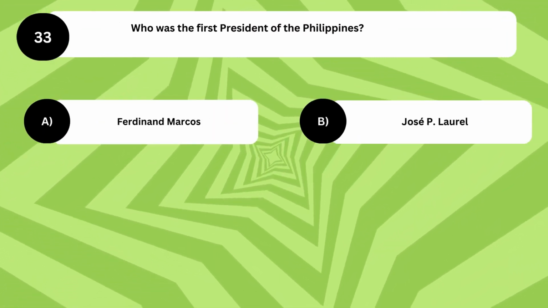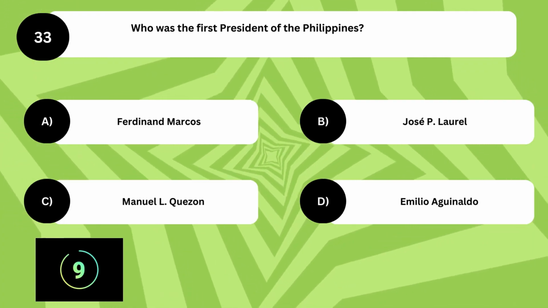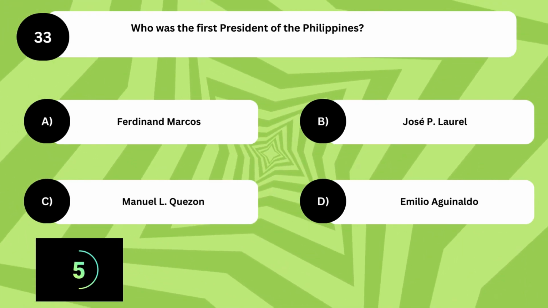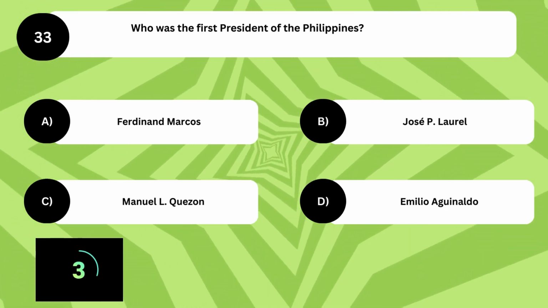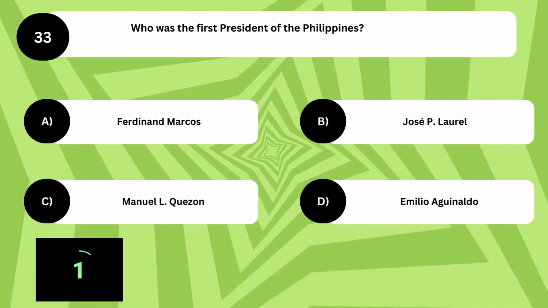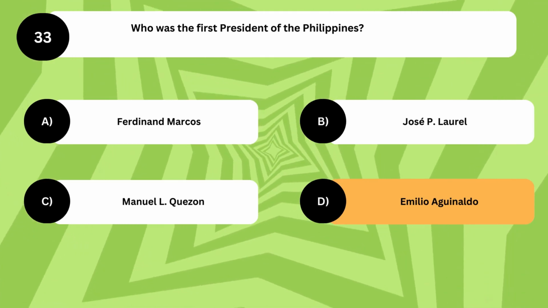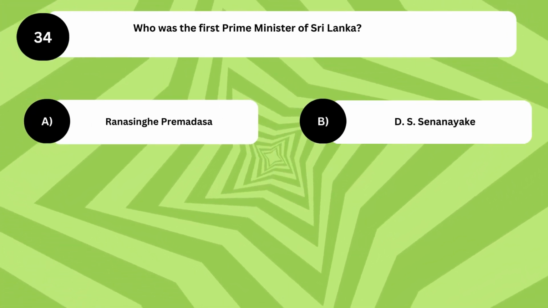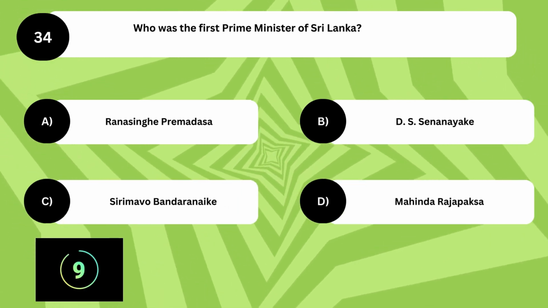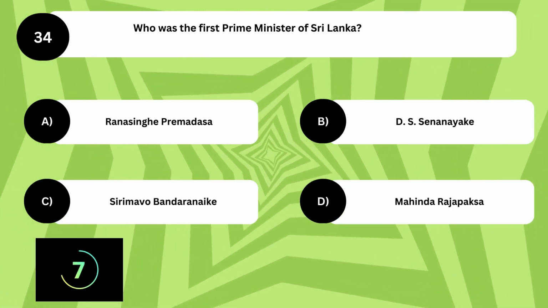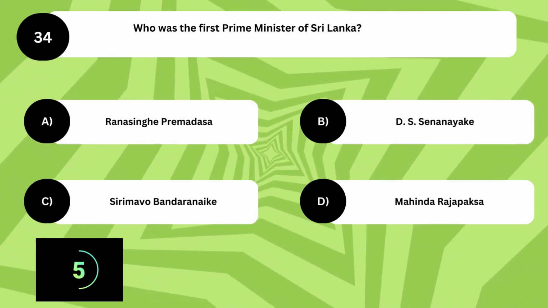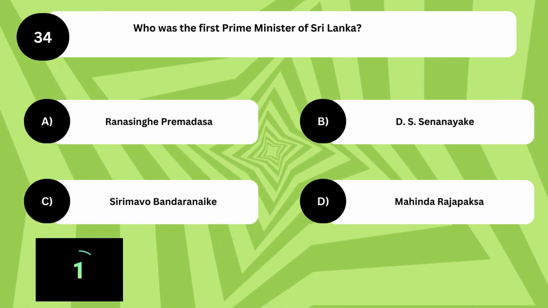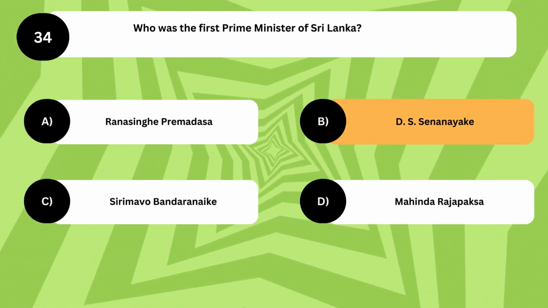Who was the first president of the Philippines? The answer is D. Emilio Aguinaldo. Who was the first Prime Minister of Sri Lanka? The answer is B. D.S. Senanayake.